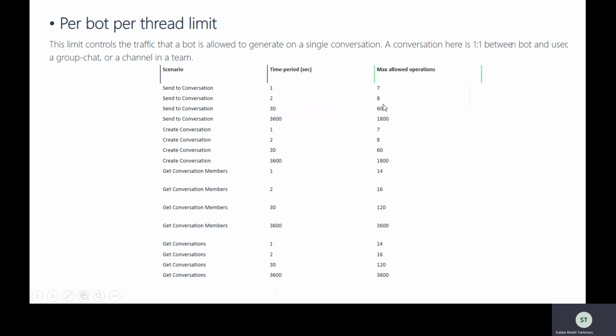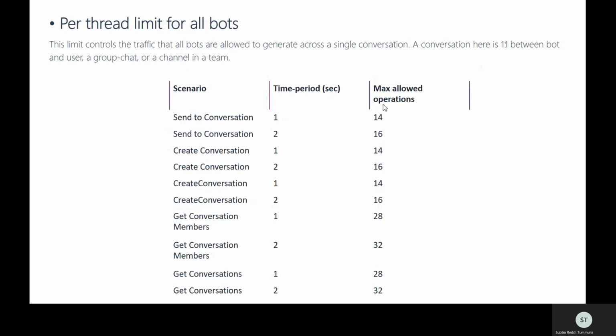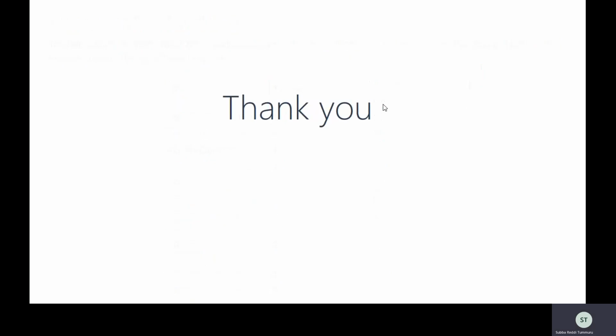are specified, for example, if multiple bots are installed and one bot is throwing an error, then obviously in the same second, if you are trying to send from another bot, it is going to throw an error. That's the reason you have to implement that 429 too many requests retry logic in your application. That's the best way to handle these threshold limits. And yeah, these are the limits.